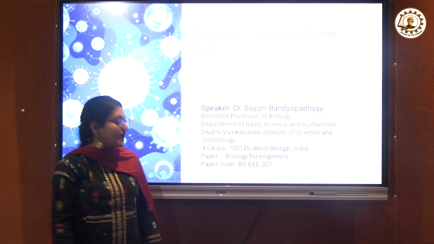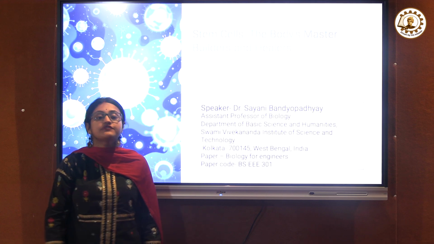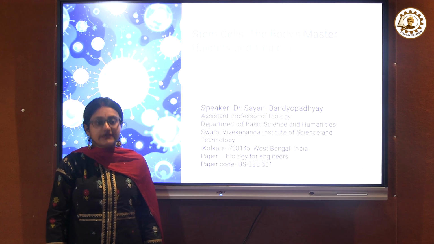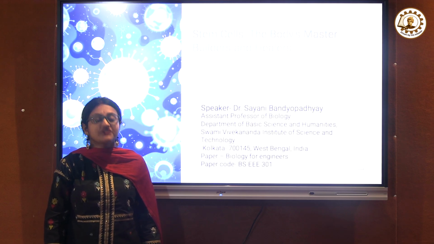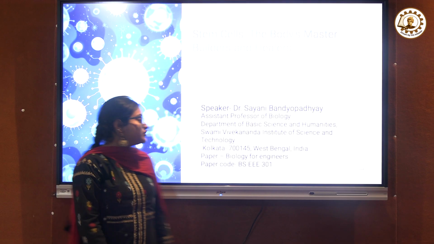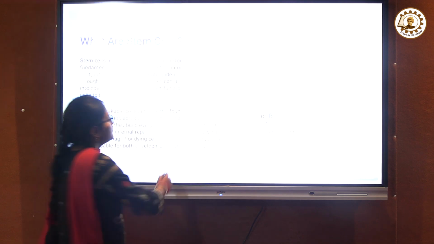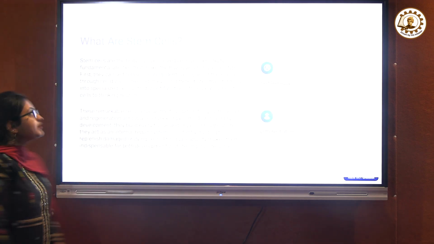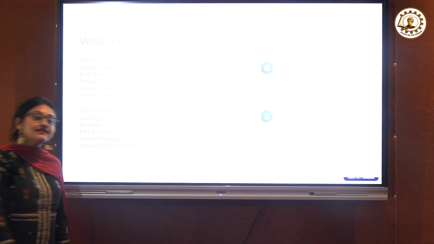This chapter is for the Biology for Engineers course, for 3rd semester students in the AAA department. The paper code is BS 301. So we have to understand what a stem cell is.